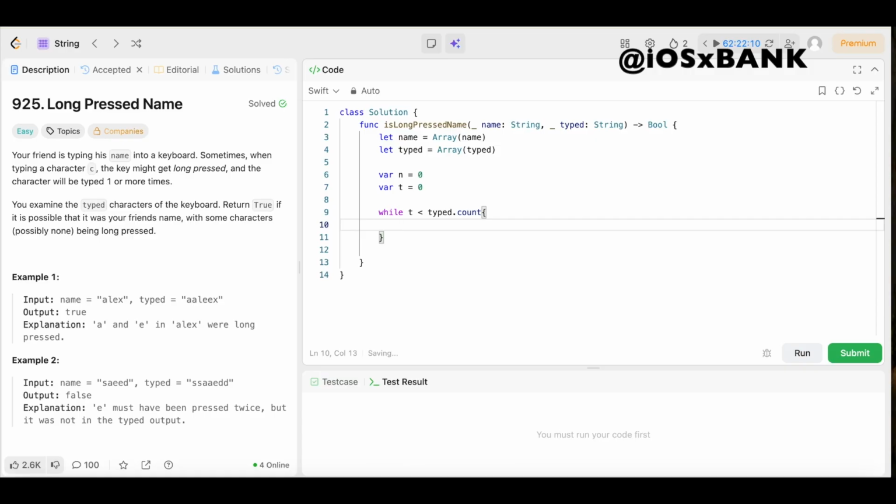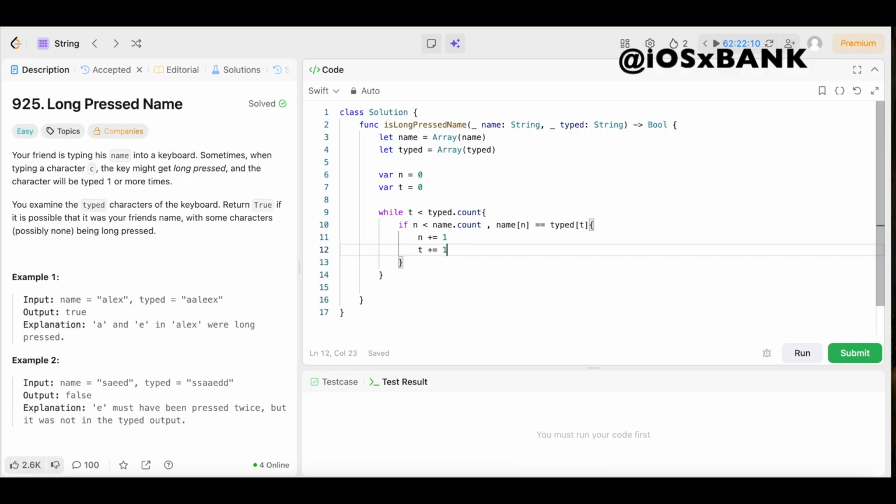And for case 1, we're going to handle if we still have characters left in name and the current characters in both arrays match, then we're going to move both pointers forward. So we'll say if n is less than name.count, comma, name[n] equals typed[t]. Then we'll open up the brackets, say n += 1, t += 1.